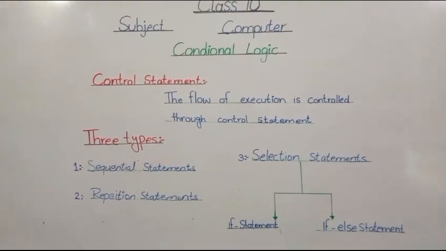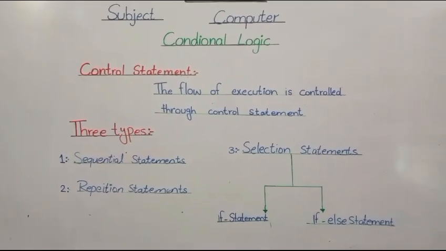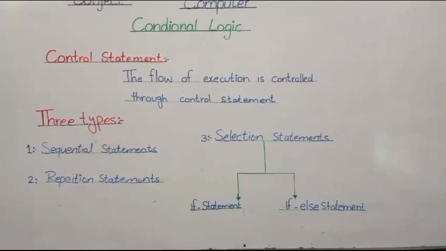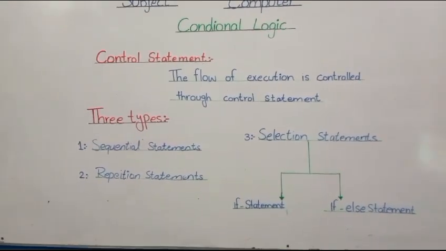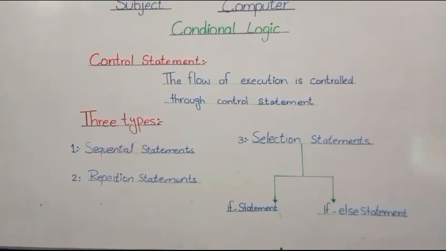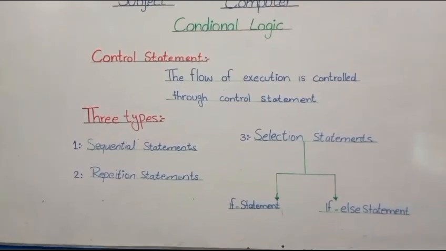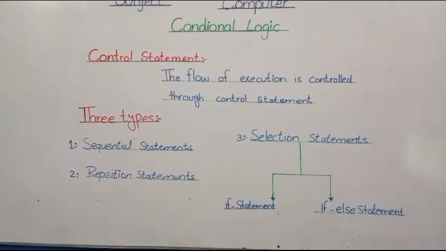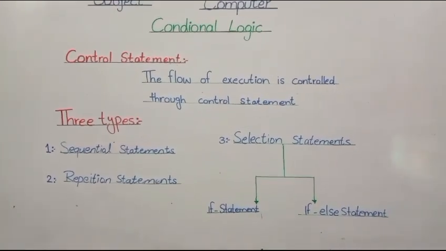There are three types of control statements. The first one is the sequential statement, the second one is the repetition statement, and the third one is the selection statement. Sequential control is the default control structure in C language. According to sequential control, all the statements are executed in the given order.